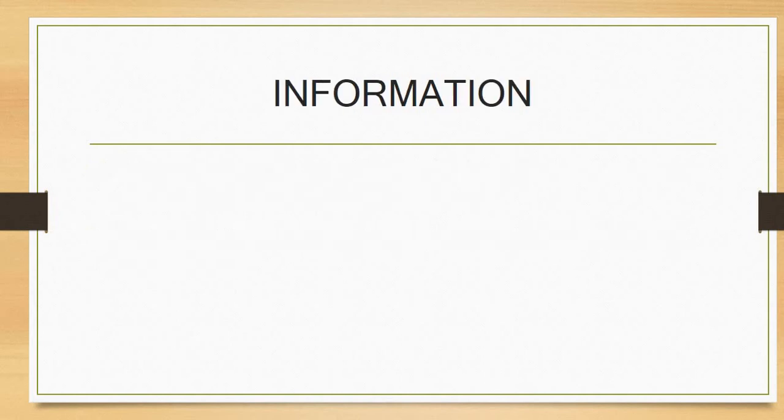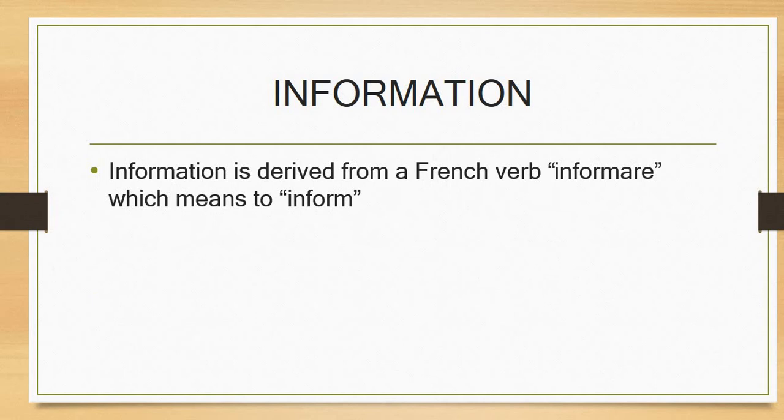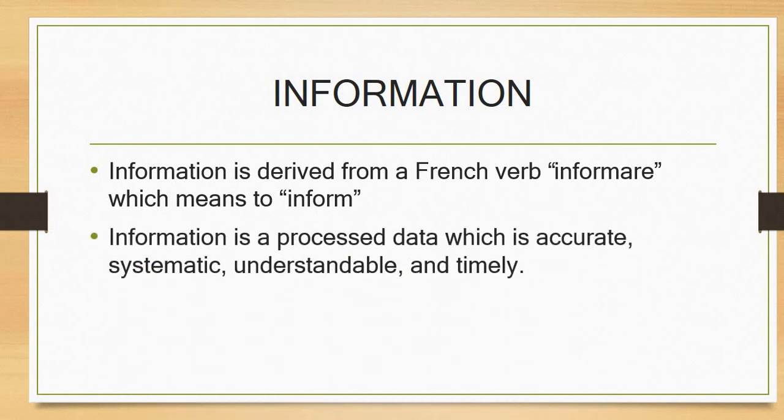Let's look at information. Information comes from the French verb informare, which means to inform, and information can be defined as processed data which is accurate, systematic, understandable, and timely. One can also say that information is processed data which conveys meaning and is useful to the user. But let's stick to this definition: information is processed data which is accurate, systematic, understandable, and timely.